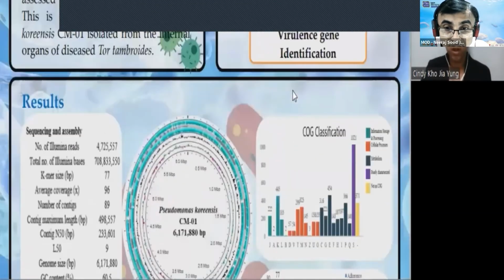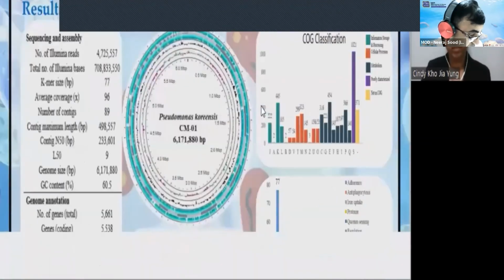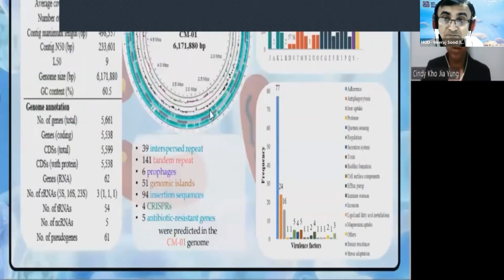From COG analysis, there were altogether 22 COG classifications. The most abundant COG functions in Pseudomonas koreensis CM01 are amino acid transport and metabolism, transcription, and inorganic ion transport and metabolism. A total of 150 virulence genes belonging to 18 major virulence factor classes were identified in the genome of Pseudomonas koreensis CM01. Genes involved in adherence were among the most prevalent, followed by those involved in antiphagocytosis and iron uptake.